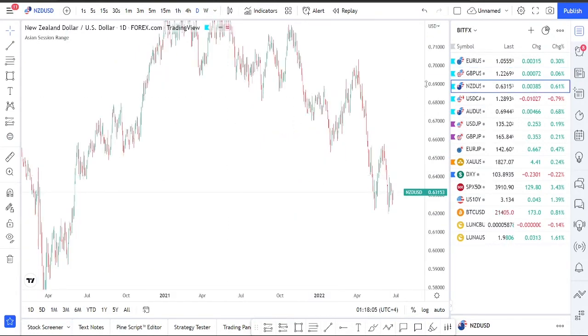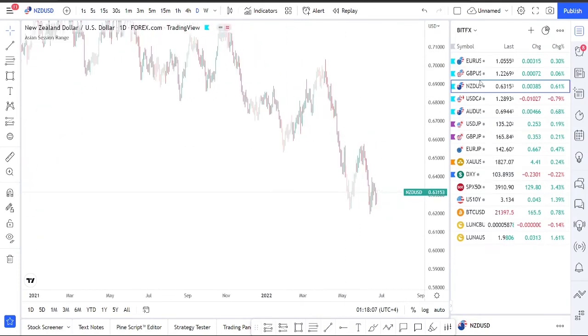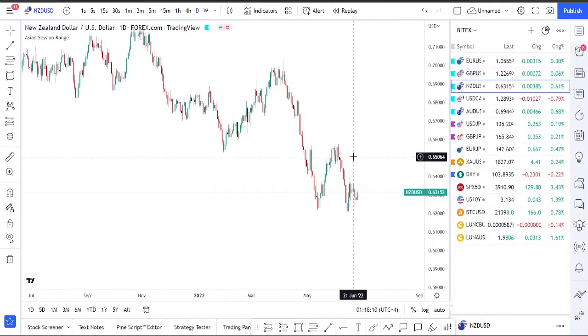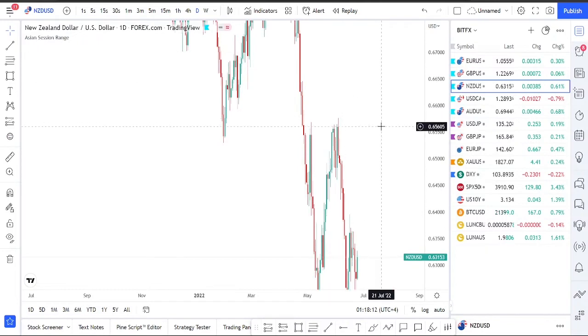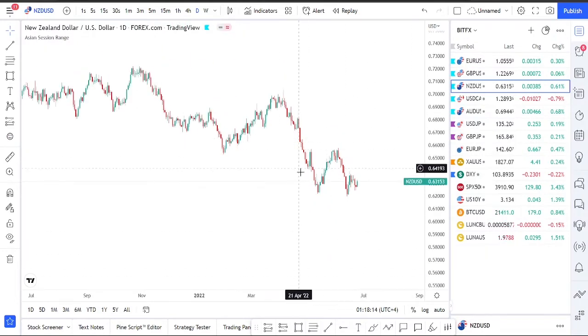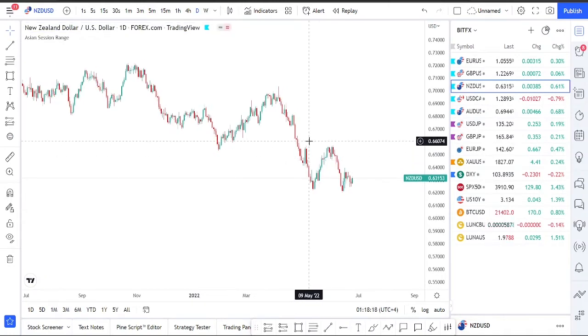For NZD/USD, we can see again a similar thing which we have seen in GBP/USD, manipulation for the buyers. So market went ahead, created this area and broke a structure right here on the daily time frame. So the buyers were waiting for the buys around this area. So this area of demand, the buyers were actually waiting for buys, and the stop losses were below the lows, but market ended up taking out their lows.